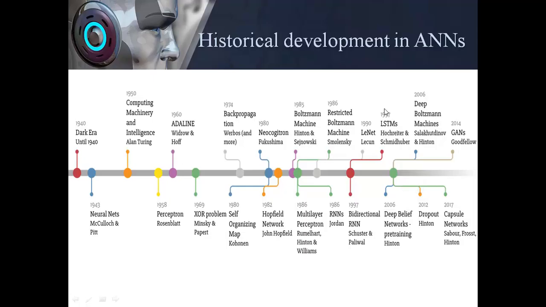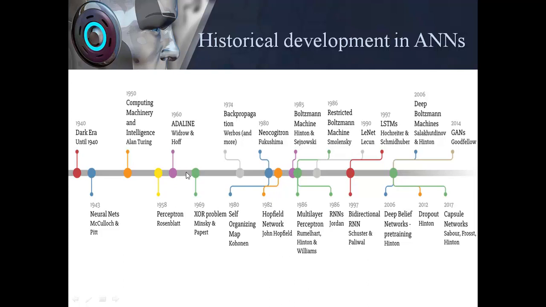So, this is the historical development of artificial neural networks. The first model came in 1943. After that, there was Hebb's law, which was given for the training of artificial neural networks.